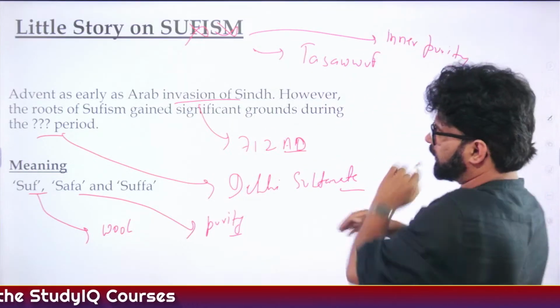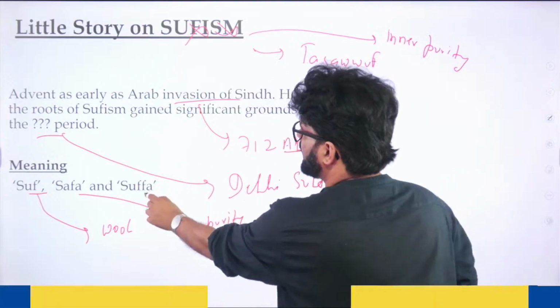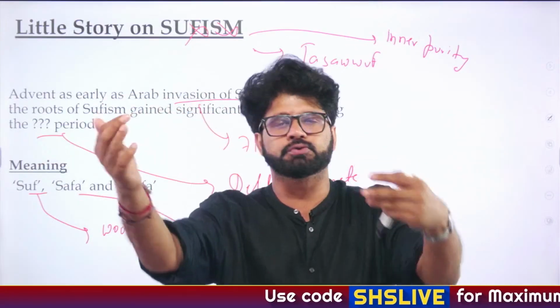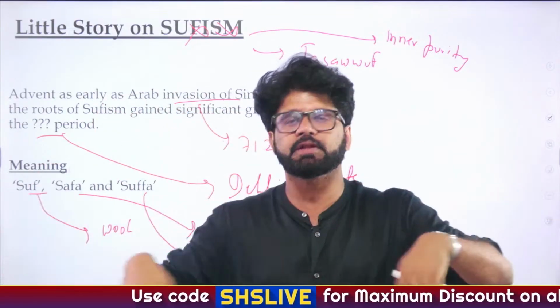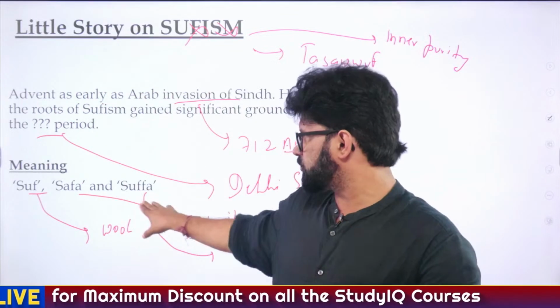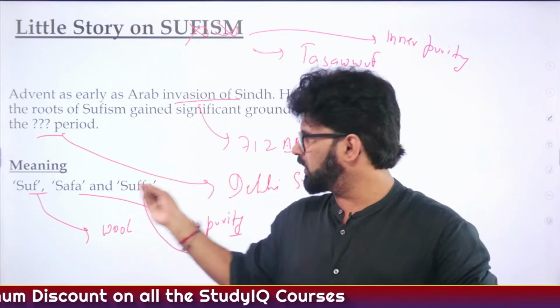So here also we are talking about Safa, purity. Sufa, it is said, is a place outside the Prophet's Mosque where people used to sit and share their feelings and everything, and transmit knowledge. We'll talk about Sufa also. I will show you where these particular words are.